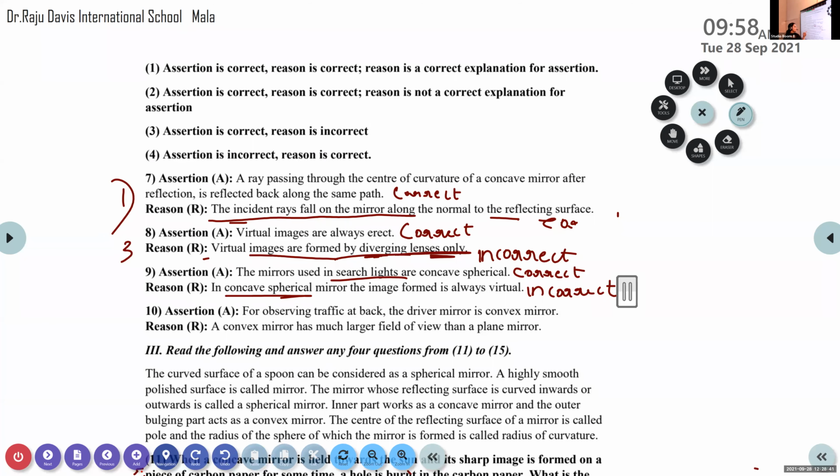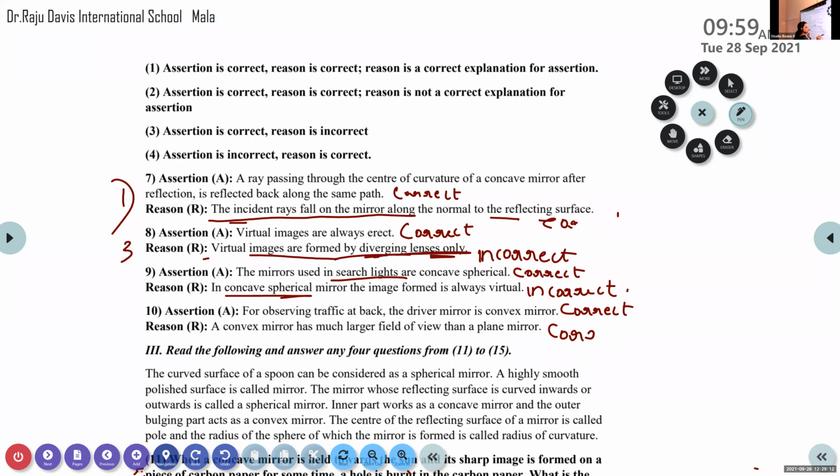Now the 10th one. Assertion: for observing traffic at the back, the driver mirror is a convex mirror. Driver mirror means the rear view mirrors of the vehicle should be convex in nature. Correct or incorrect? Correct. Then the reason: a convex mirror has a much larger field of view than that of a plane mirror. It is also correct.